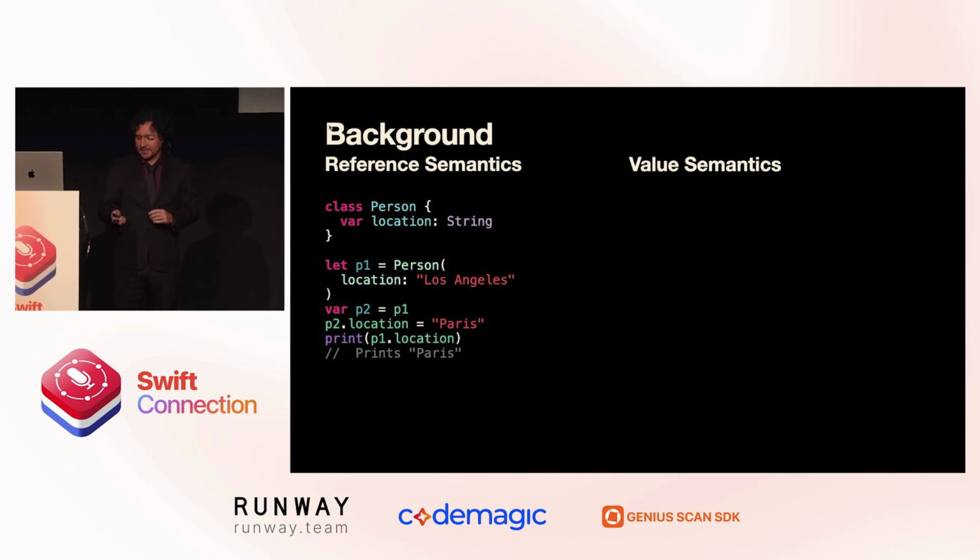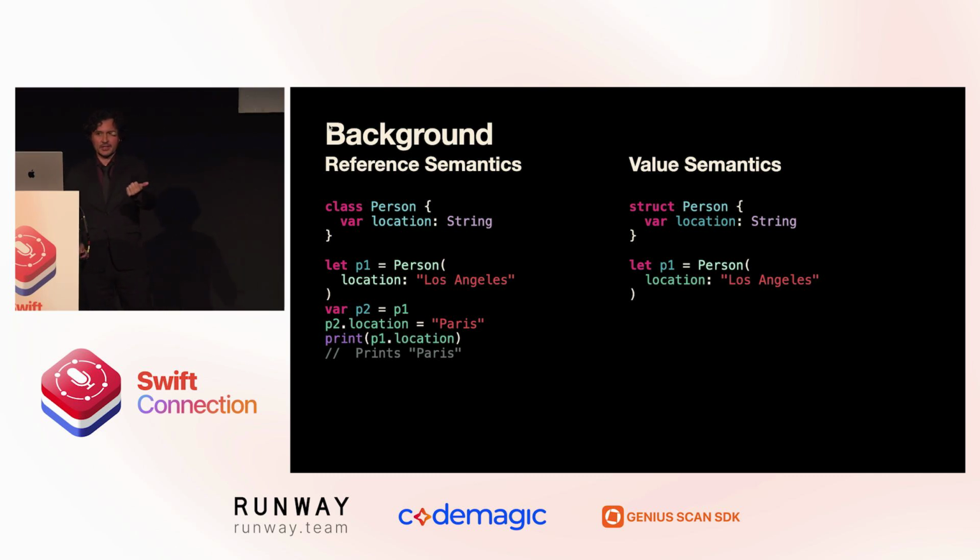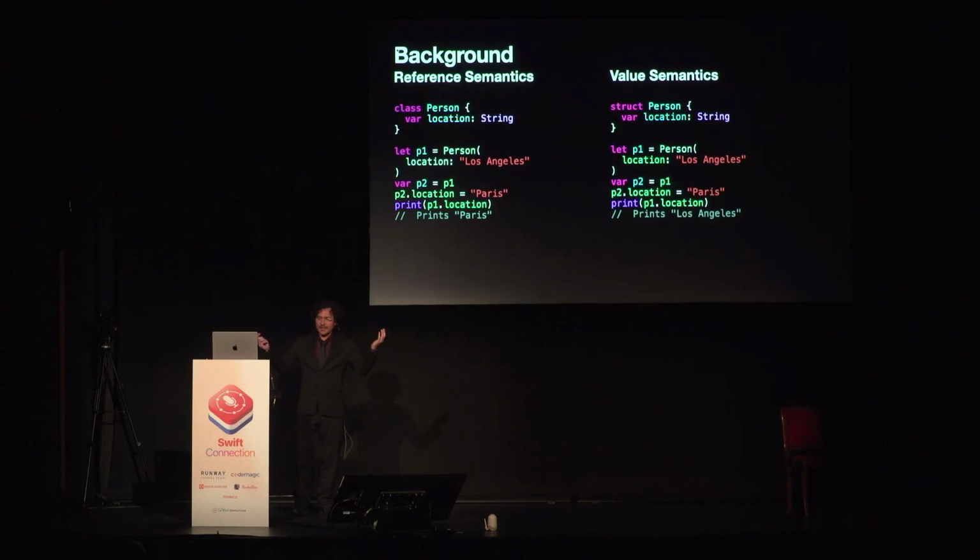These are reference semantics. Okay, how about person is a struct? We create a P1 instance with location Los Angeles, create a copy P2, set the location of P2 to be Paris, and now when we print the location of P1, we print Los Angeles. These are value semantics. Person is a struct. And we like value semantics. Apple recommends you choose value semantics by default when building the data models of your application.